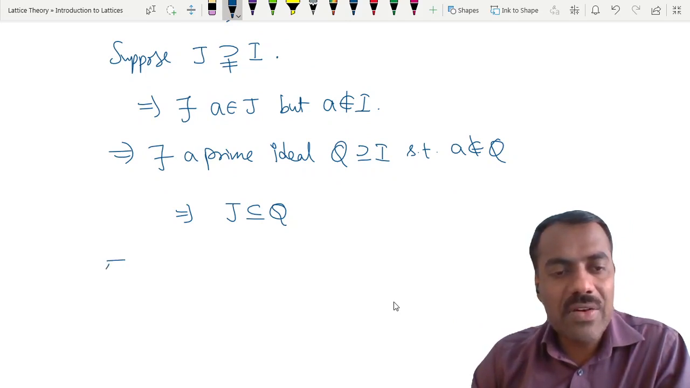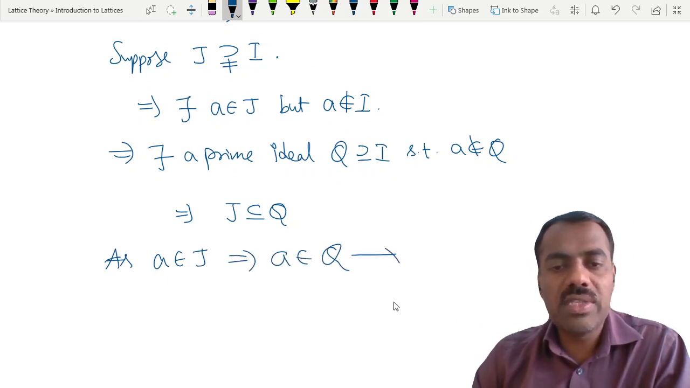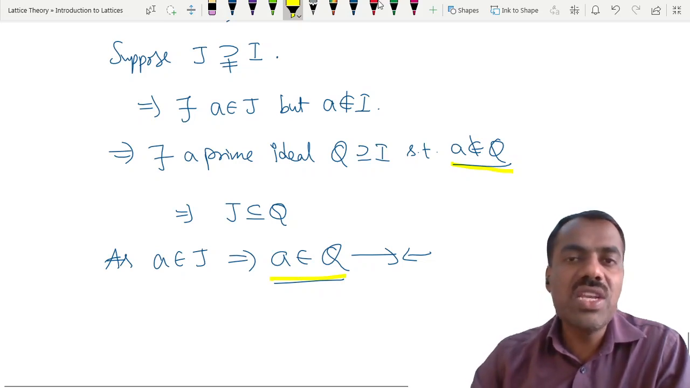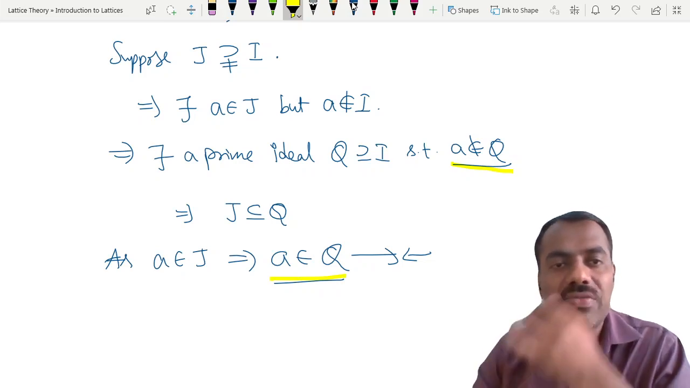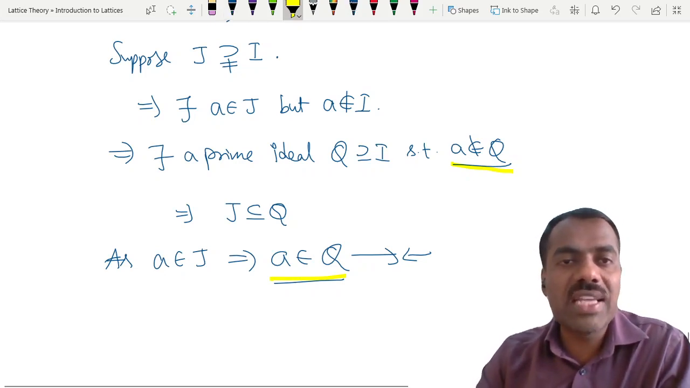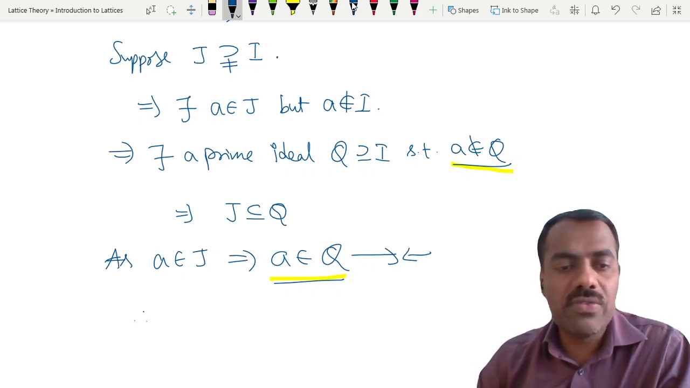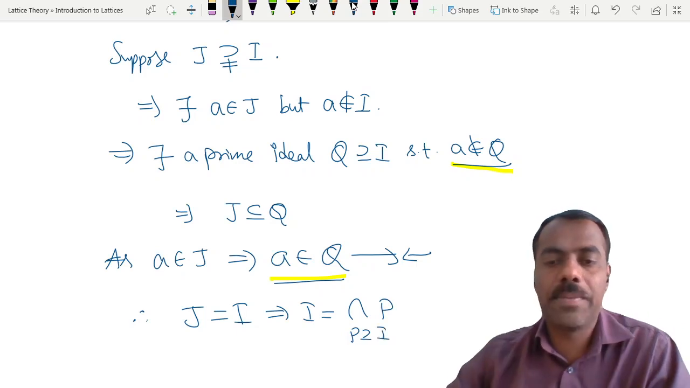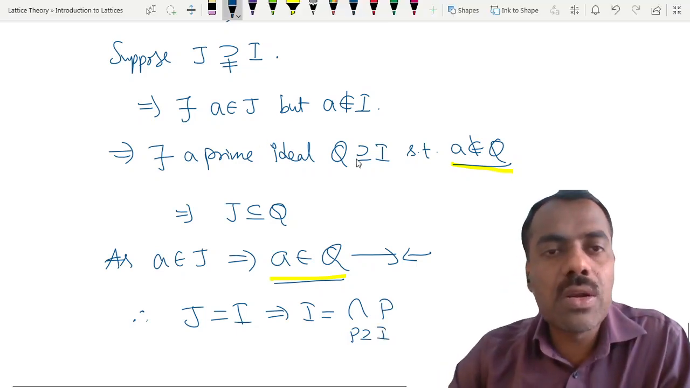This implies now, as A belongs to J, we get that A belongs to Q, which is a contradiction to these two. One way we are getting that A is not in Q and the other way we are getting that A is in Q. That contradiction arises because we have assumed that J strictly contains I, which is not true. So therefore J has to be equal to I. That means I is equal to the intersection of all prime ideals containing I.